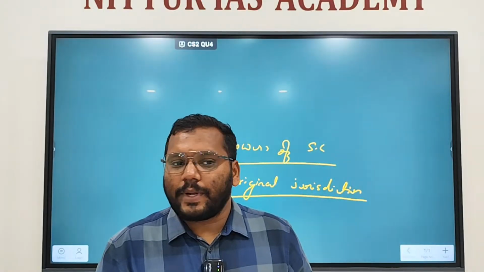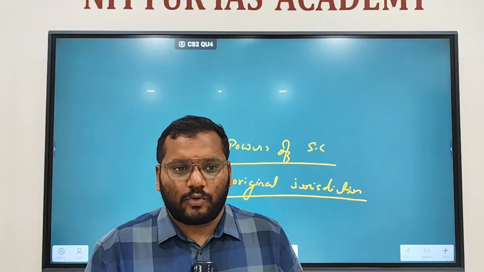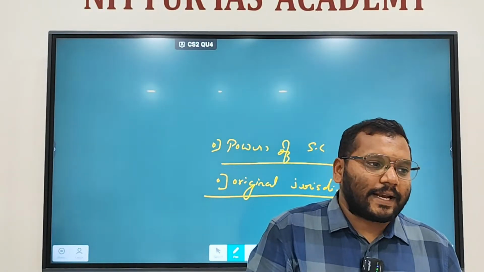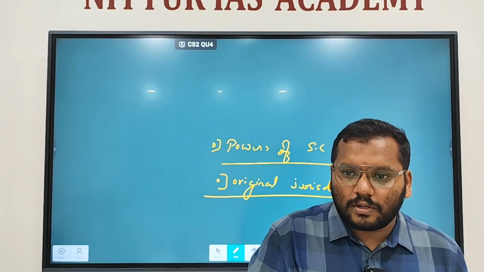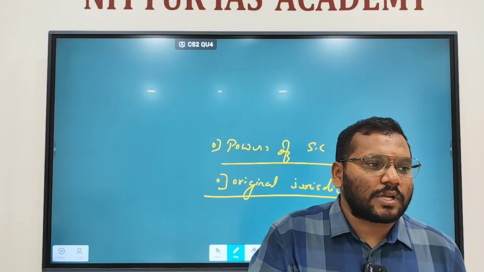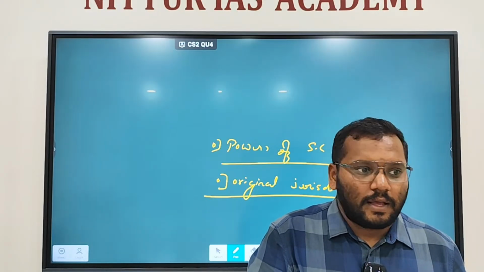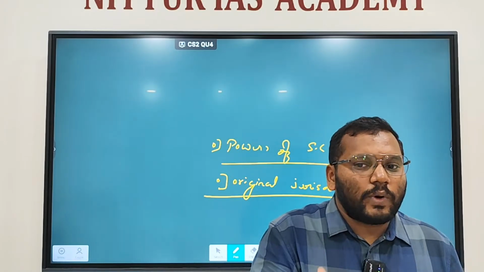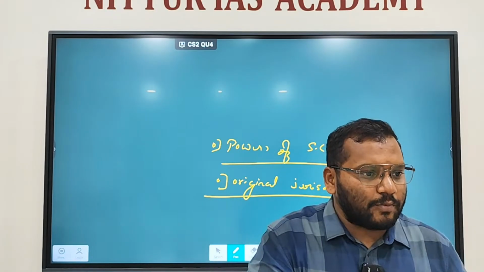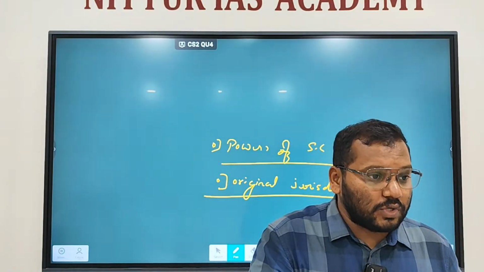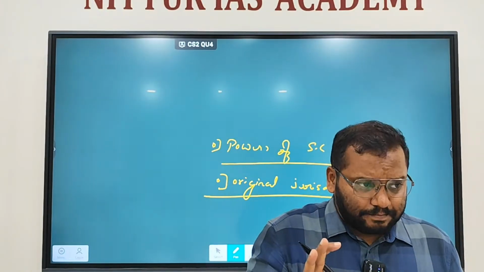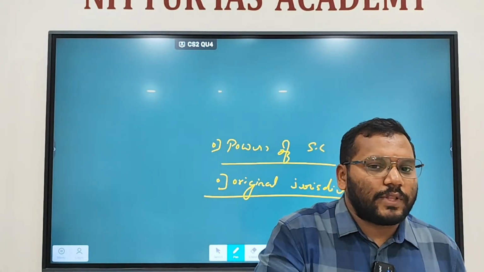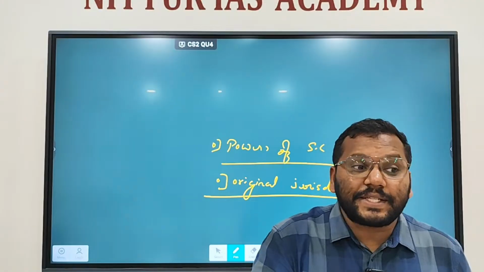If there is an issue between Karnataka and Tamil Nadu, that cannot be handled by Karnataka High Court, because Karnataka High Court has jurisdiction over only the state of Karnataka. High Court of Tamil Nadu has jurisdiction only for the state of Tamil Nadu. Who will decide the issue? Then it is the Supreme Court. So that is the original jurisdiction, where you can directly go to the Supreme Court with your issue. You need not go by means of appeal.